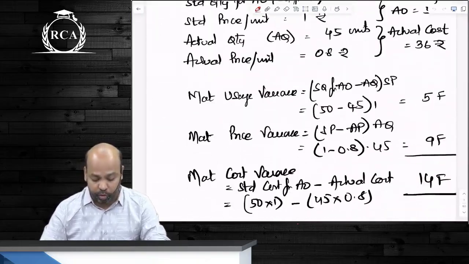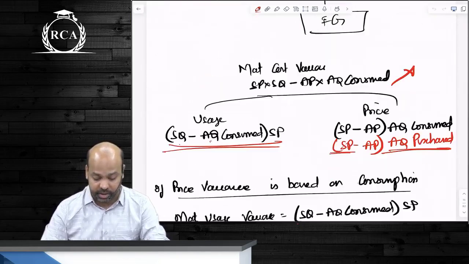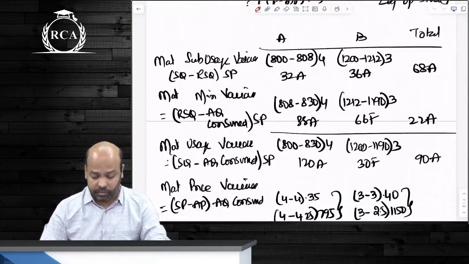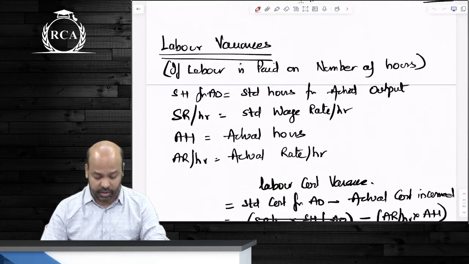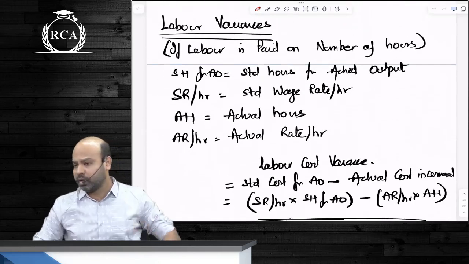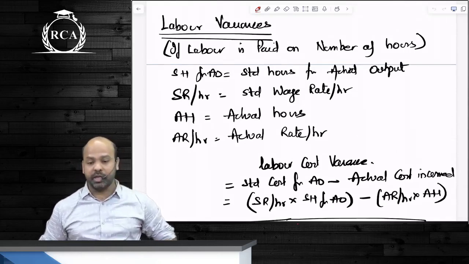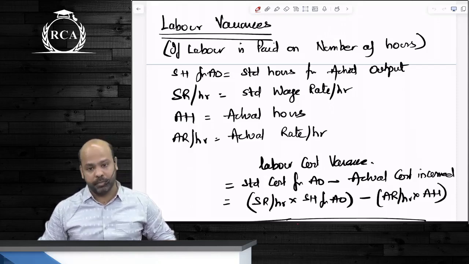After that, beta, we moved on to labor variances. Labor expenditure is exactly like material expenditure, guys. Labor variances are similar to material variances, because it is also a variable expenditure. The labor variances that we did in class are applicable if labor is paid on the basis of time.